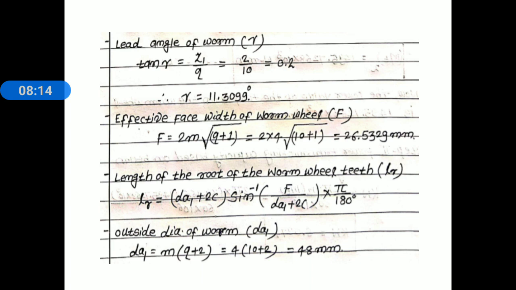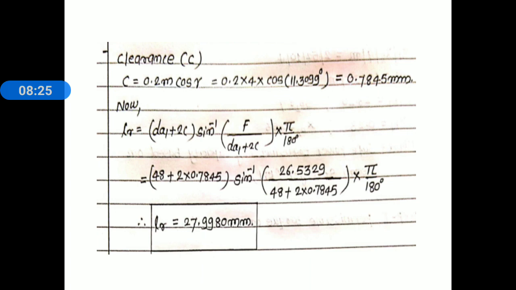Substitute the values of module and quotient: 4 into (10 plus 2), and we get the outside diameter of worm DA1 is equal to 48 millimeter. Clearance C is equal to 0.2 module cos gamma. Substitute 0.2 into 4 (the value of module) into cos of 11.3099 degree. Simplify this and we get a clearance C is equal to 0.7845 millimeter.